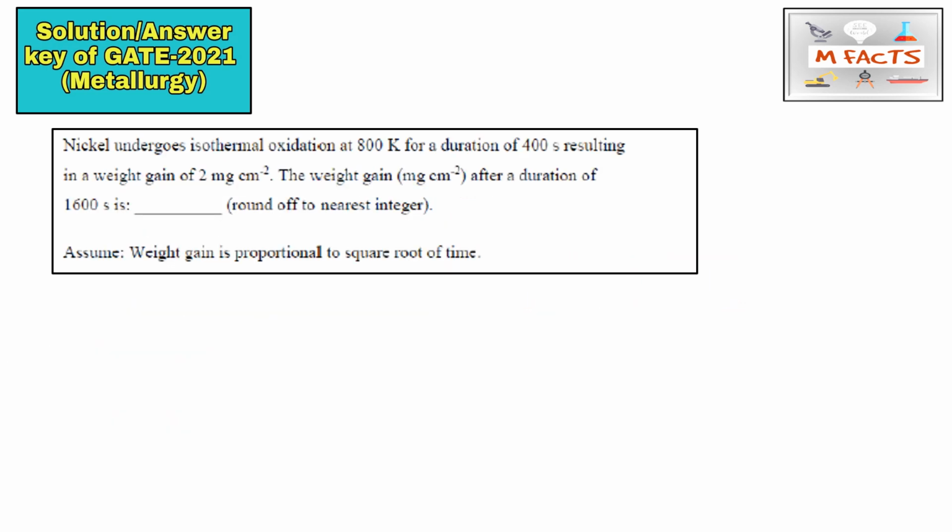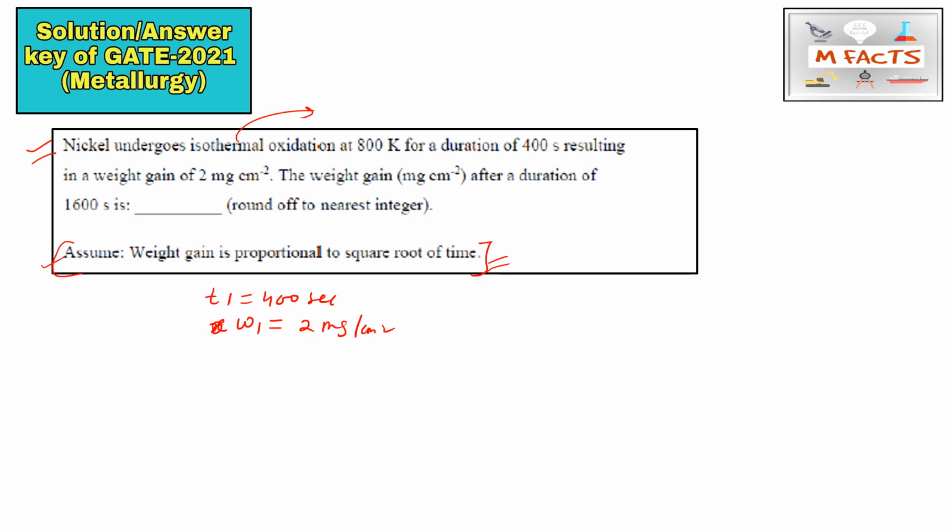The next question is from the corrosion part. This question is also easy because they gave the formula in the language itself. Nickel undergoes isothermal oxidation at 800 Kelvin, isothermal meaning the temperature is the same, for a duration of 400 seconds, that is t1, resulting in a weight gain. This weight gain you can assume as W1, which is 2 mg per centimeter square.